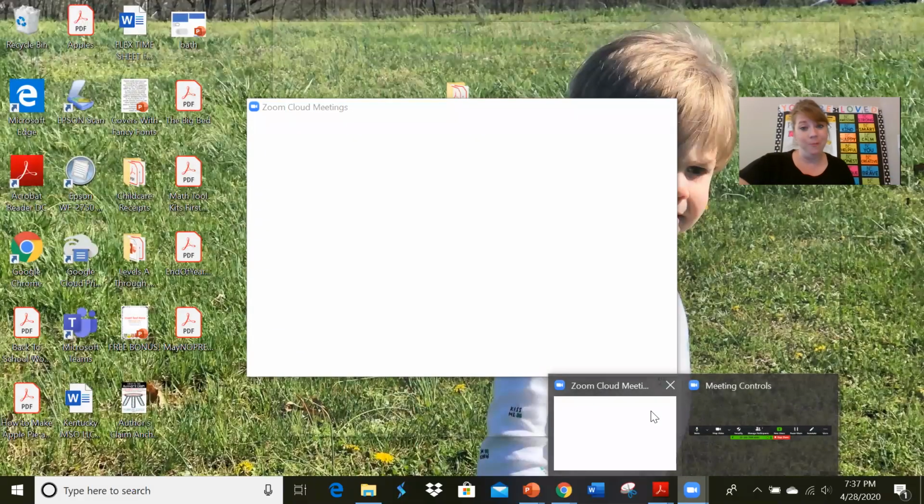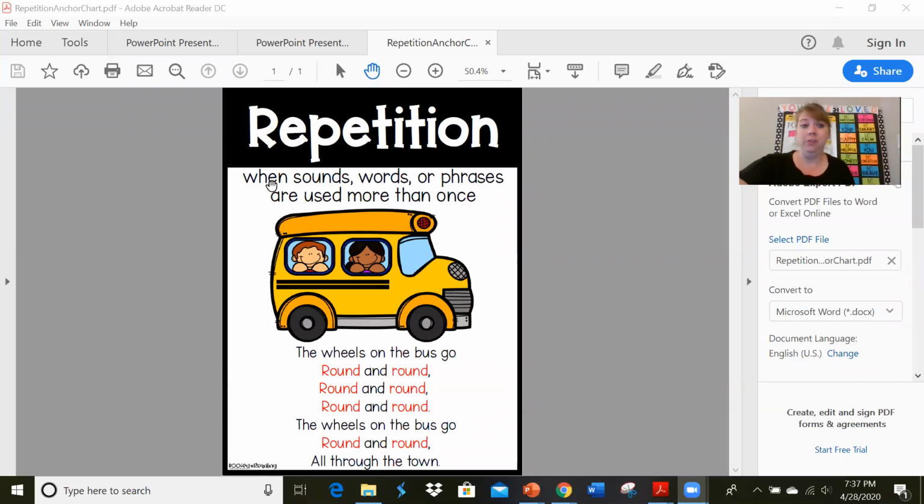Well, here you go. Repetition is when sounds, words, or phrases are used more than once. For example, the Wheels on the Bus. Raise your hand if you've ever heard or read Wheels on the Bus. I read it all the time. It's one of Chase's favorite books or poems. You didn't know that, did you? Well, let's listen to the Wheels on the Bus and look for words or phrases or sounds that are repeated.